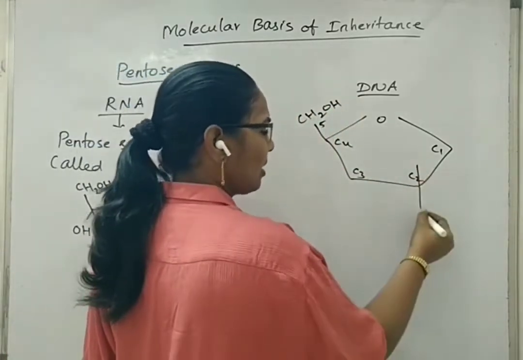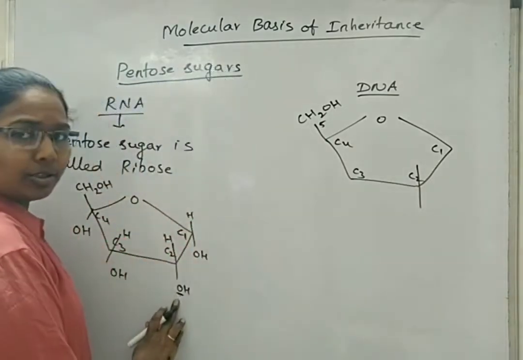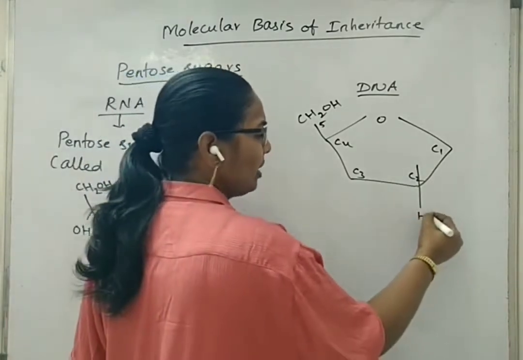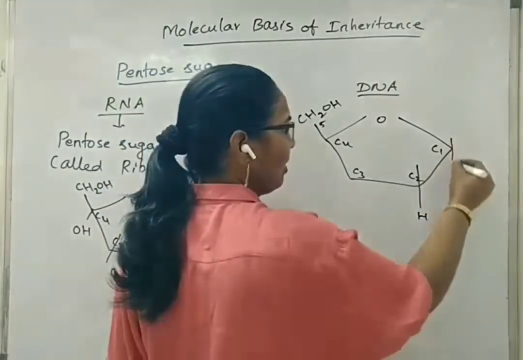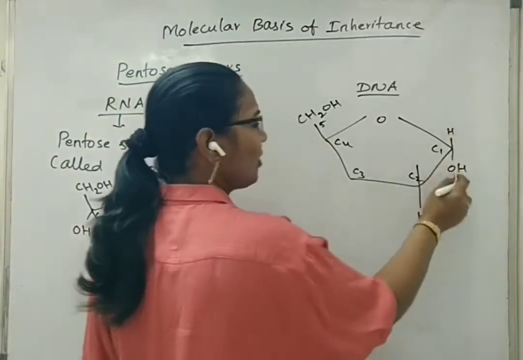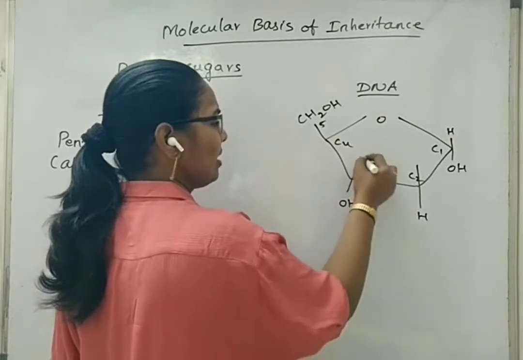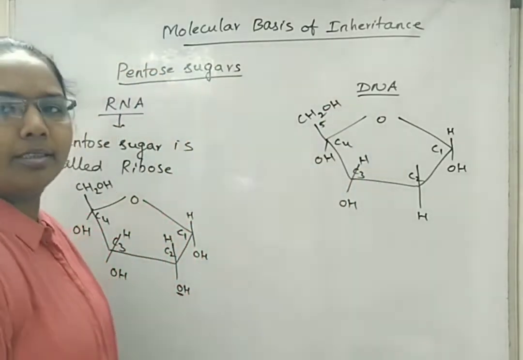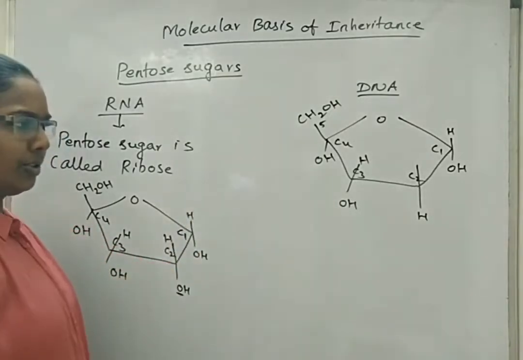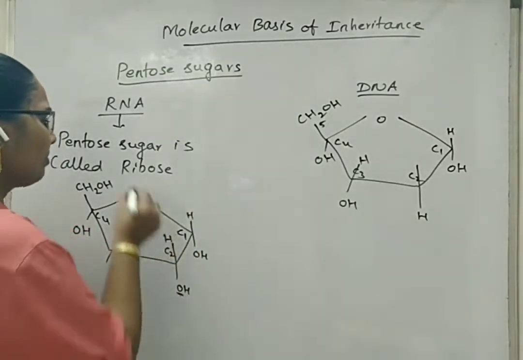At the second carbon position it removed that oxygen, so only hydrogen existed in the new structure. The other distribution of hydroxyl groups is the same. Nothing change is seen in any of the other carbons of the changed form of pentose sugar.